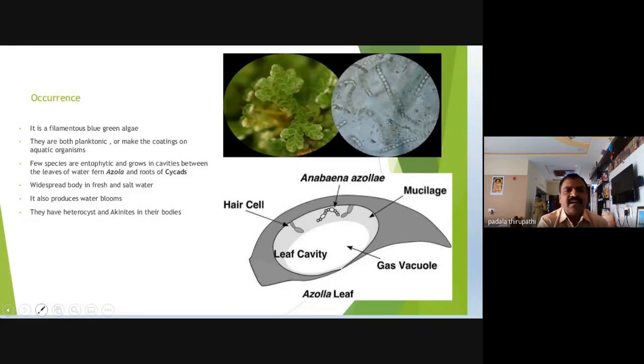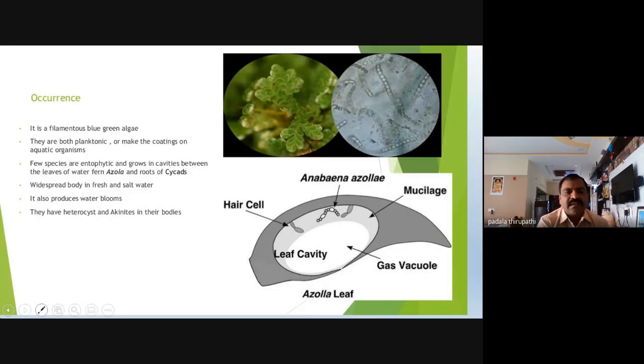And a few species are endophytic, in cavities between the leaves of the water fern or aquatic fern, that is Azolla. So Azolla is a pteridophyta plant. It grows on the surface of the freshwater environment. These Azolla fern leaves have a number of cavities inside the leaves, and these cavities contain this filamentous structure.